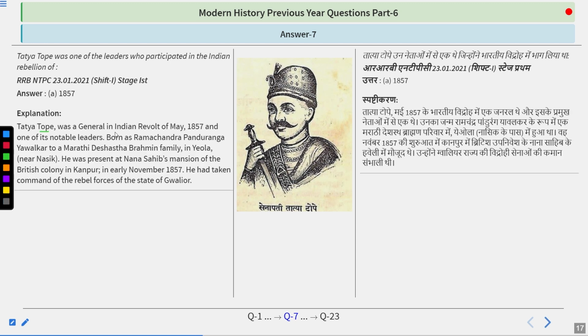So Tatya Tope was a general in the Indian revolt of May 1857 and one of its notable leaders. Born as Ramchandra Pandurang Yawalkar to a Marathi Deshastha Brahmin family in Yeola near Nasik. He was present at Nana Sahib's mansion in the British colony of Kanpur. In early November 1857, he took command of the rebel forces of the state of Gwalior. So do remember the answer is 1857.